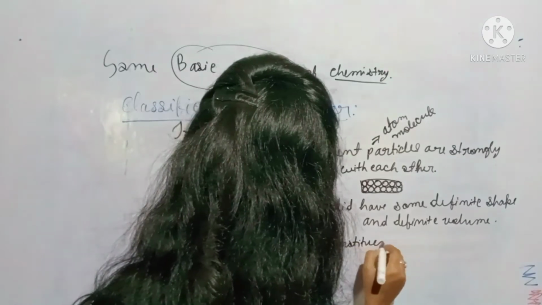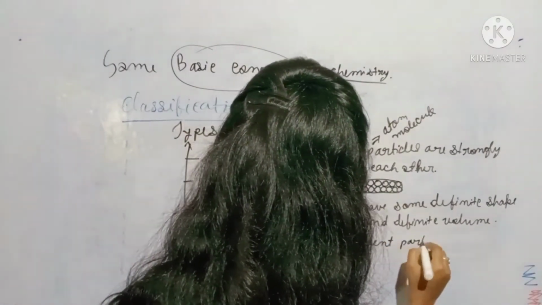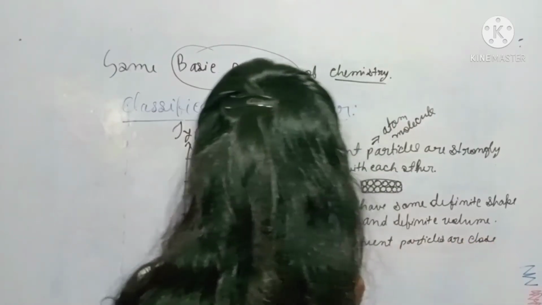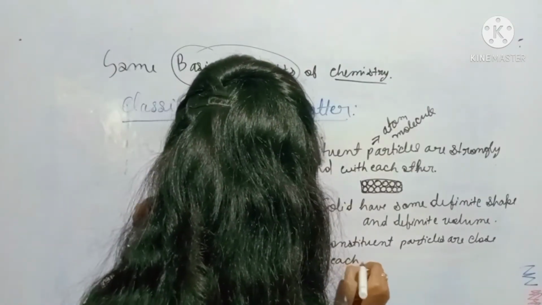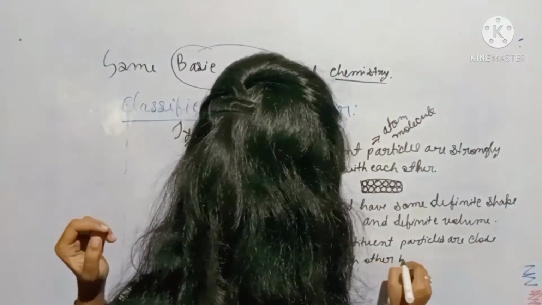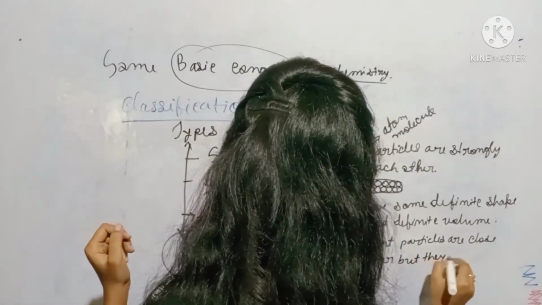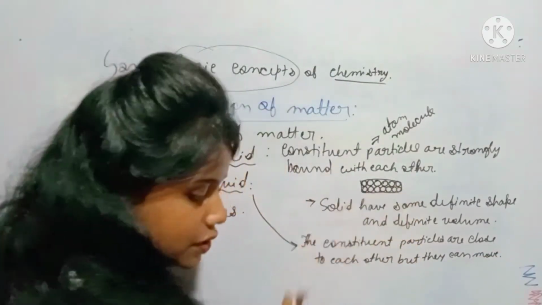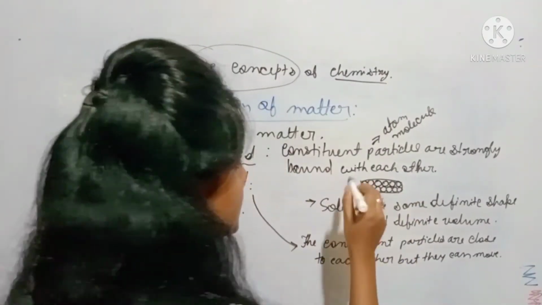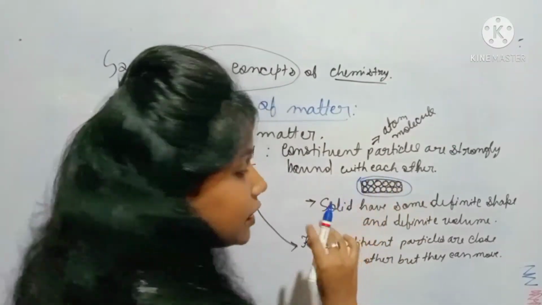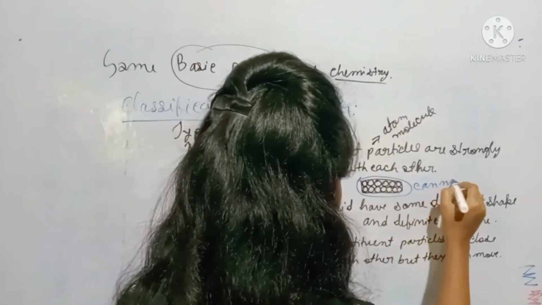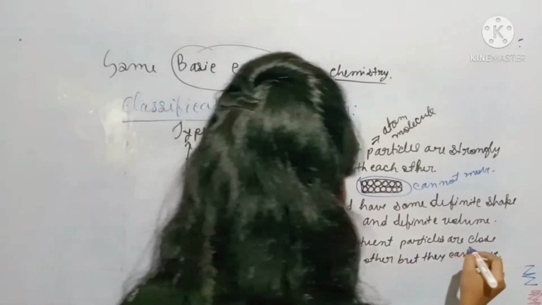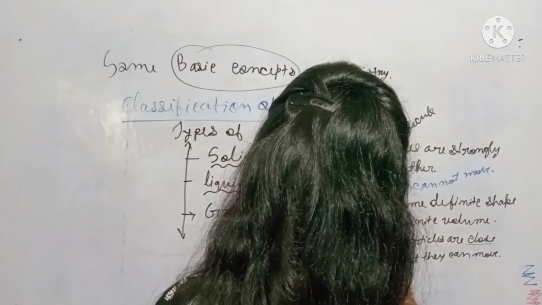In case of liquids, the constituent particles are close to each other, but they can move. In case of solid, they are very closely packed to each other, so they cannot move. But in case of liquid, those particles are also close, but they can move.